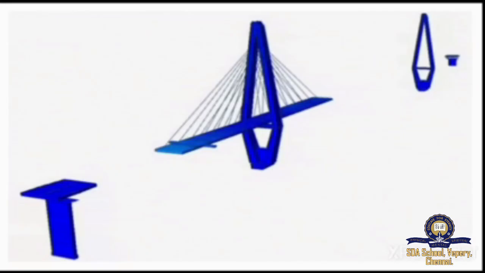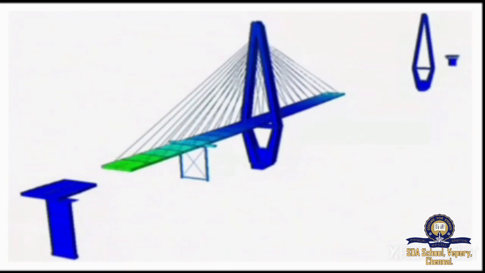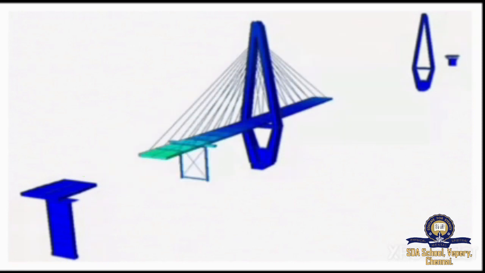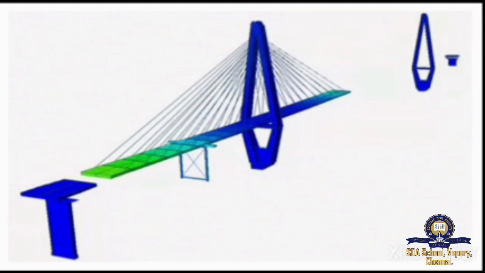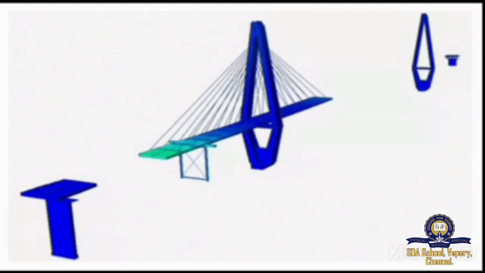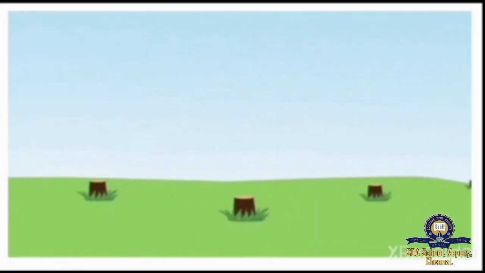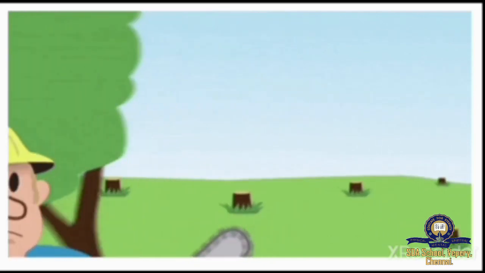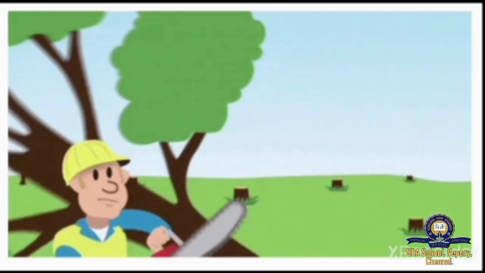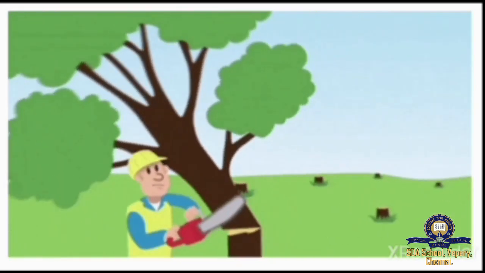Let's see the examples. The first example for man-made changes is constructing a bridge. In building a bridge, the plan is done by a human. Humans are employed in building up the bridge. So, it is a man-made change. Next example is cutting of trees. Humans cut the trees for their luxurious living. So, it is a man-made change.